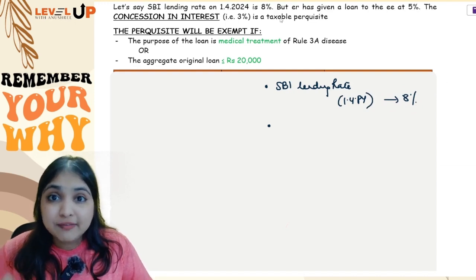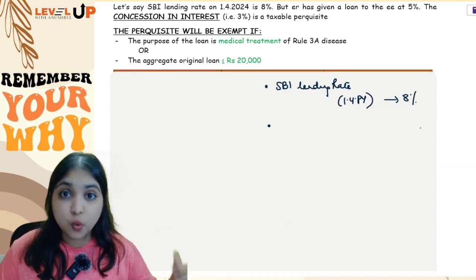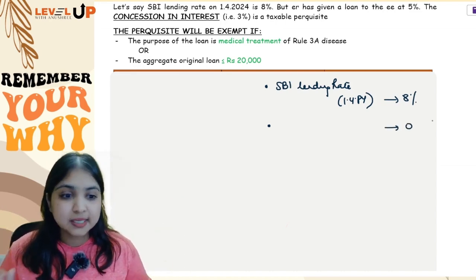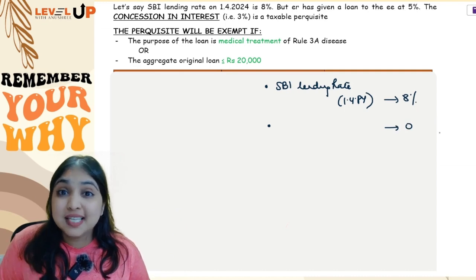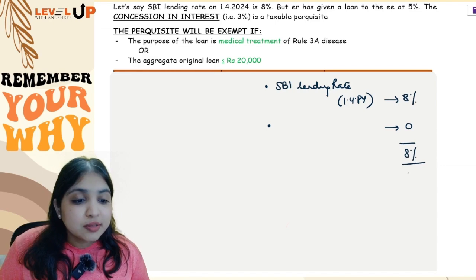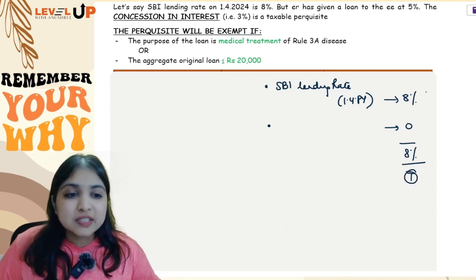Now the employee went and took a loan from employer. Employer is giving an interest-free loan, which means my employee does not have to pay any interest. So 0% interest. So how much interest is the employee saving? Employee is saving 8% interest, guys. So this will become taxable perquisite. This is interest-free loan. Now there is one more possibility.